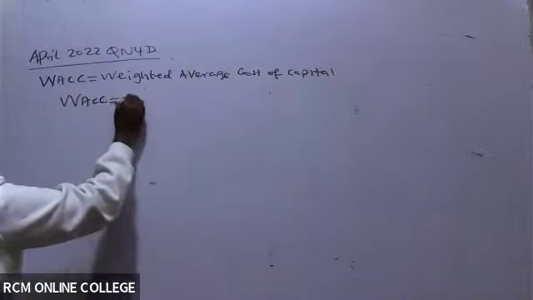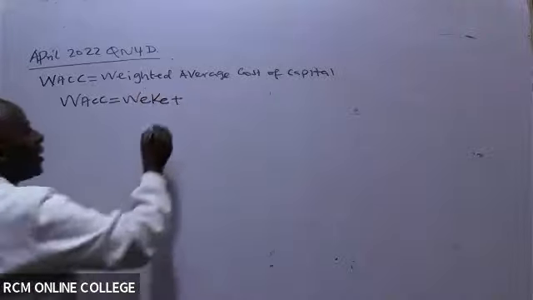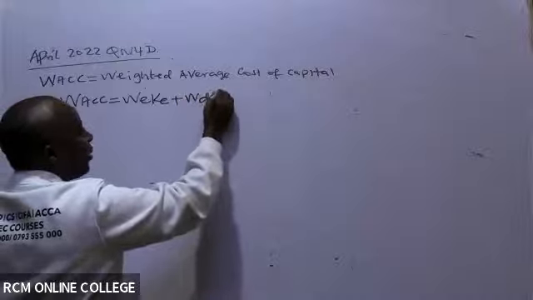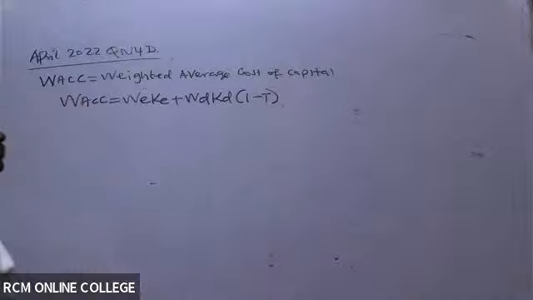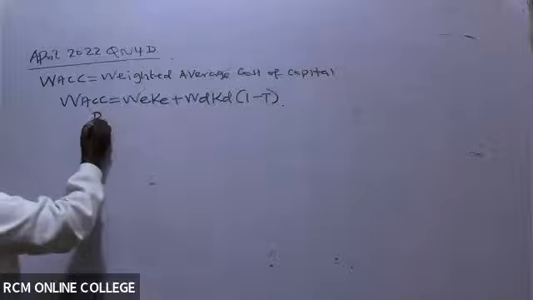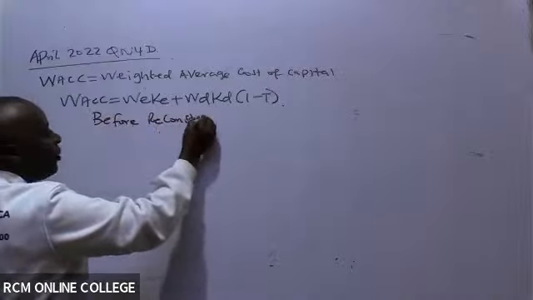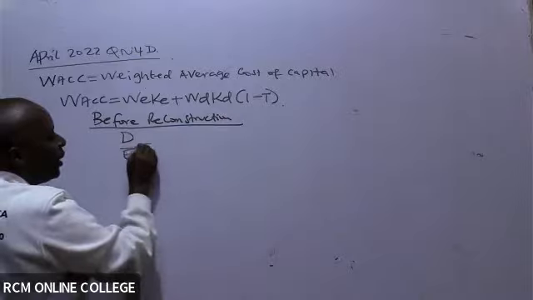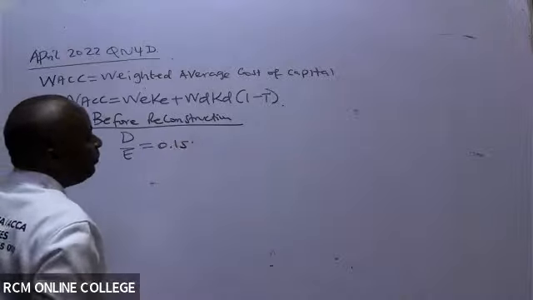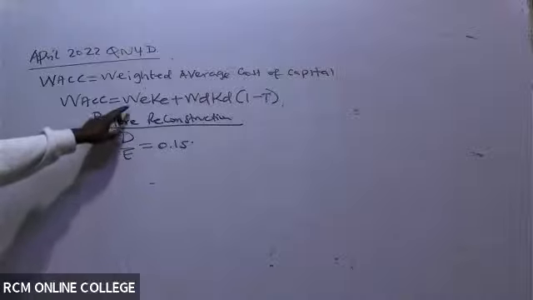WACC will be equal to weight of equity times cost of equity, plus weight of debt times cost of debt, adjusted for taxation. Before reconstruction, remember, our debt to equity is 0.15. It is out of this debt to equity that I should be able to get the weights.